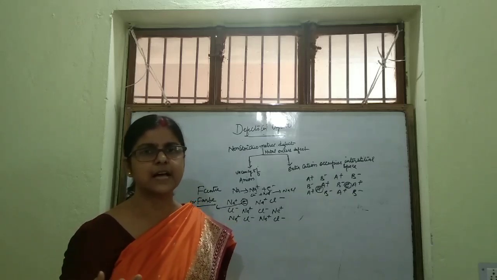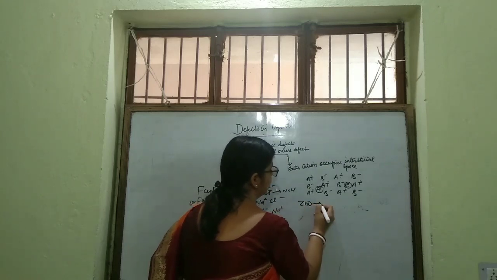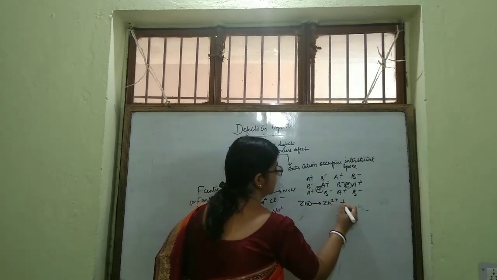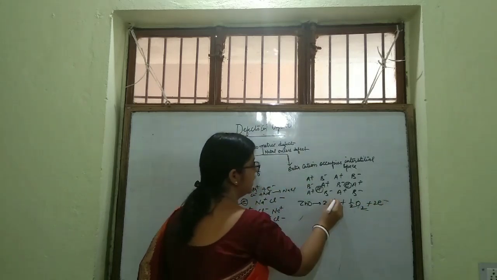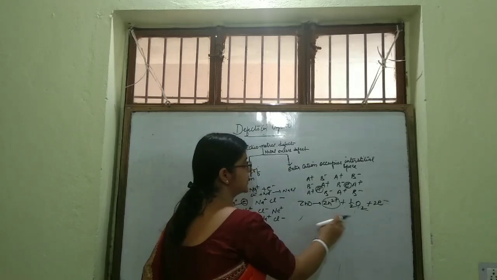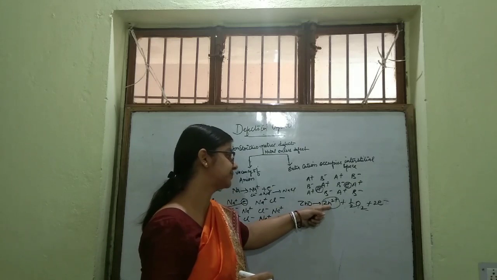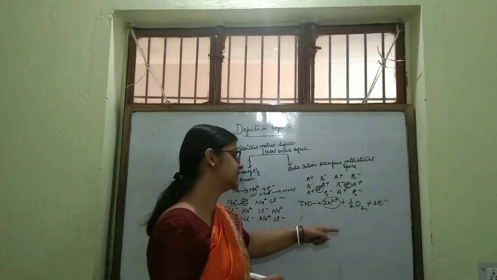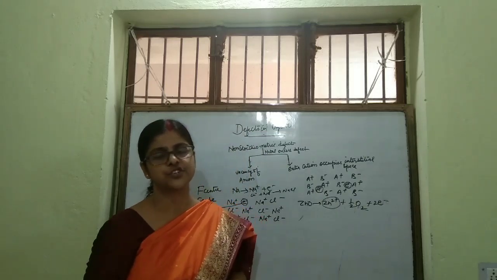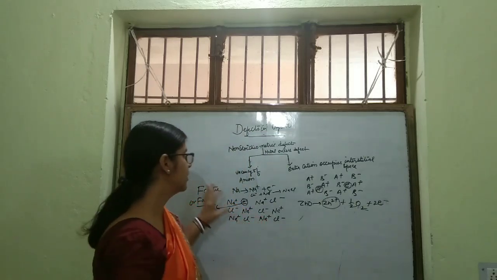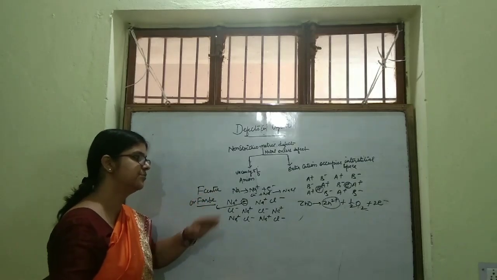Here I am giving you an example. When you heat ZnO crystal, what happens? It breaks down to give Zn2+, half O2 and 2 electrons. This Zn2+ occupies some of the interstitial places, and to balance this charge, some electrons will be occupying some of the other interstitial places. So I hope it is clear to you. Metal excess defect I have dealt with in two ways.